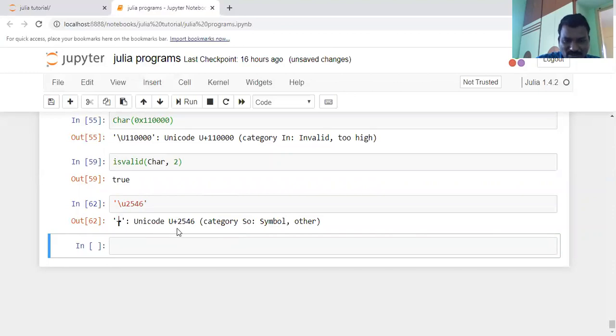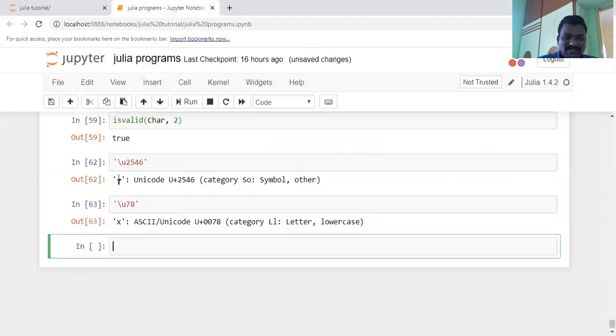The value unique code 2546 here, slash u. That's a representation here. For example, if you want to write a 200, how can you get that value here? For example, 78 is an x value. Slash u means an ASCII Unicode character here. The known value I'm telling you, slash u 78, is the value x here. Slash u Unicode value for this one means 78 is converted into the x value.